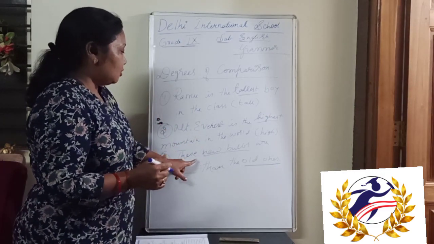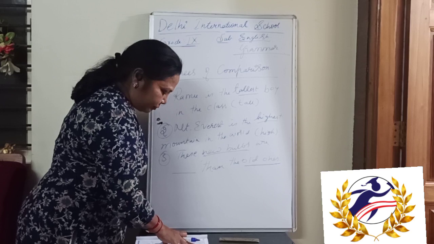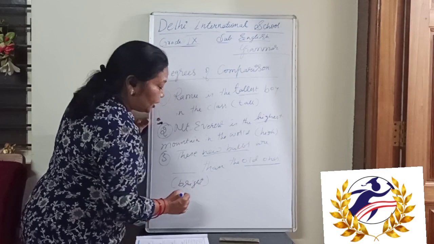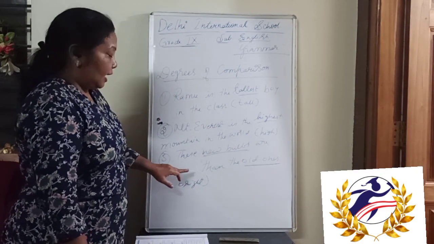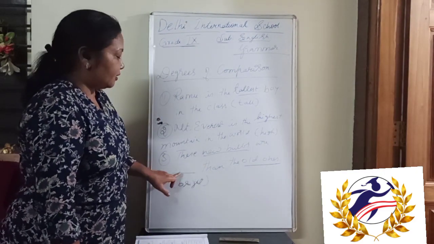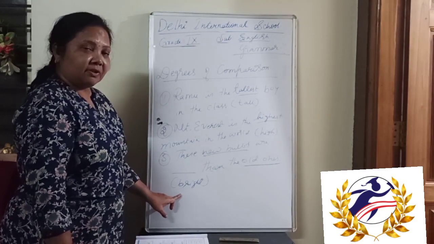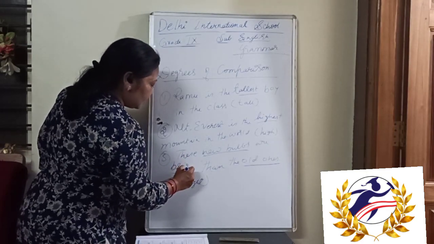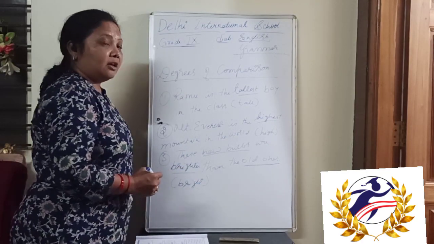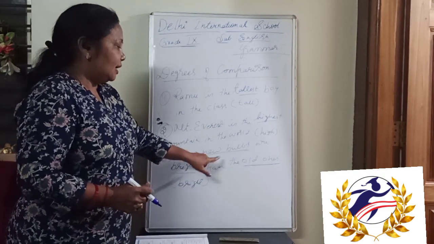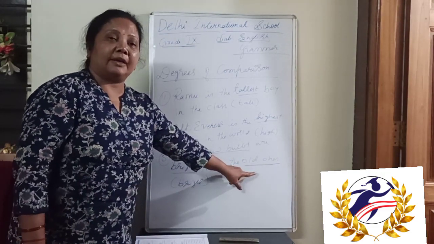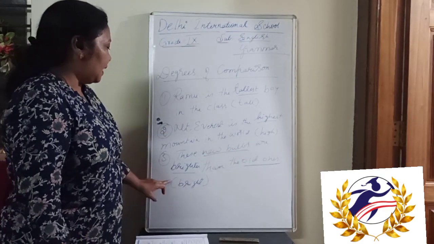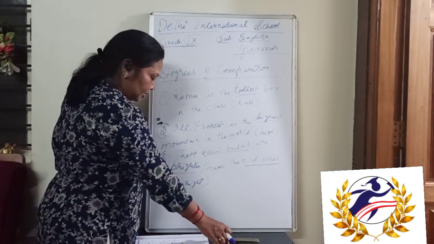They have given bright in the bracket, which is positive, and whenever "than" comes after the dash, you straight away write the comparative degree. That is, bright becomes brighter. So "than" will be there in the comparative degree, and two things are compared here: the new bulbs to the old ones. So bright becomes brighter in the comparative degree.